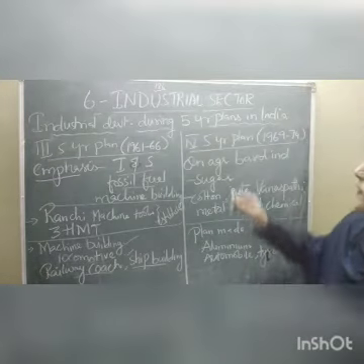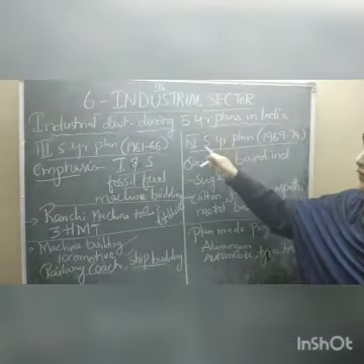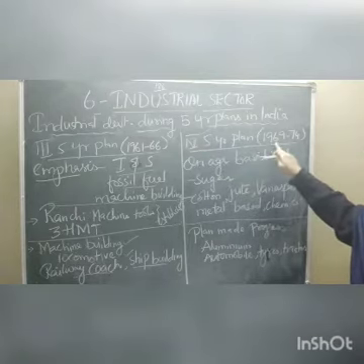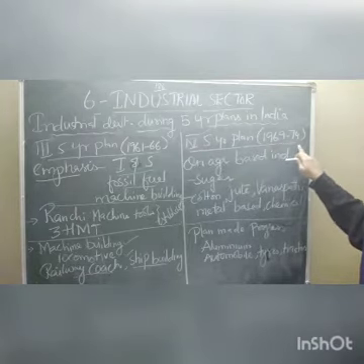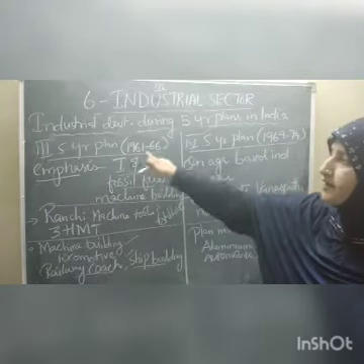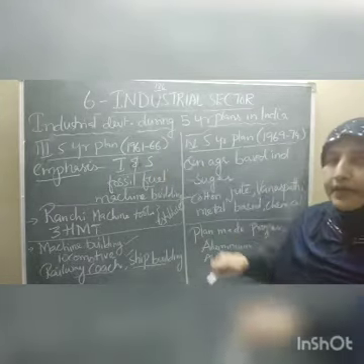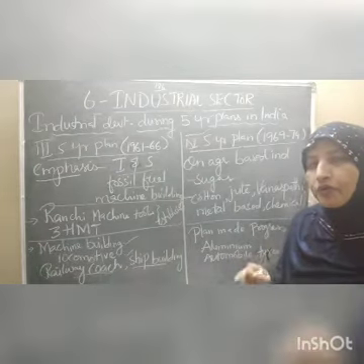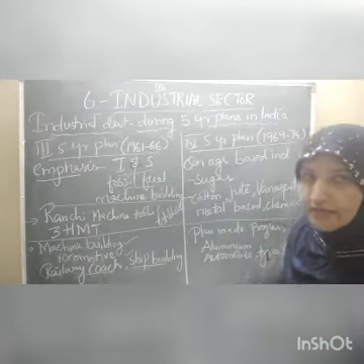Then, the fourth 5-year planning period. In the fourth 5-year planning period, the time period is 1969 to 1974. Are you getting any doubt? Already I clarified this doubt. 1961 to 66, the third 5-year planning period, completed. That means the fourth 5-year planning period should start from 1966?